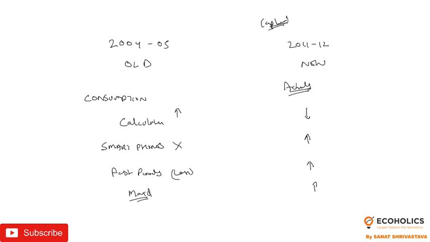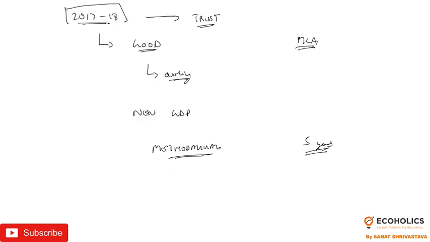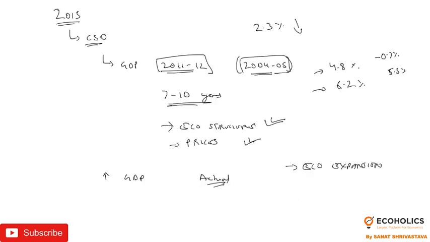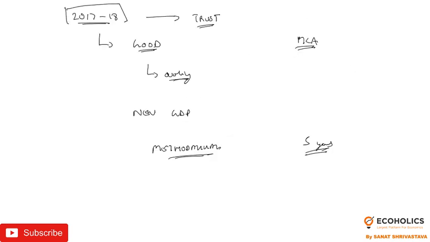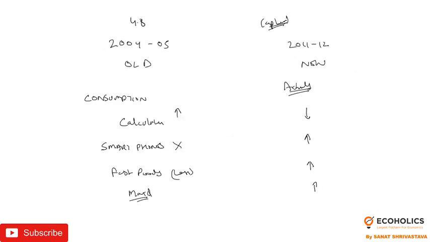Suppose, for example, as I said in the previous slide, in the old series the GDP growth rate was 4.8%, and in the new series it suddenly jumped to 6.2%. So you can understand that the data is showing 4.8% GDP growth in the old series, but in the new series India achieved 6.2% growth, approximately a 1.4% increase in GDP. How can we actually prove or substantiate this? How are we now capturing data which is currently in trend?